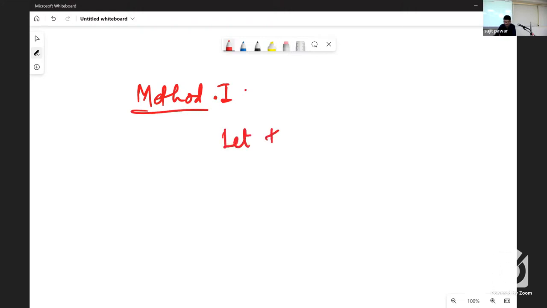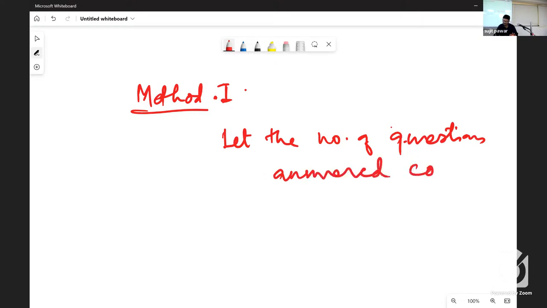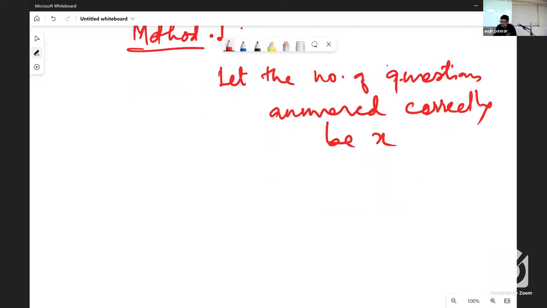Let the number of questions answered correctly be X. Then what should have been the number of questions answered wrong? 100 minus X. Is it clear? X and 100 minus X.